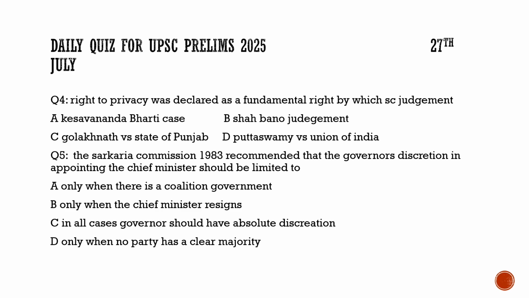We discussed this topic with respect to the Supreme Court accepting the plea from the Kerala government to have a look at the governor interfering in the decisions taken by the state legislature. Because of allegations from different states, now the Supreme Court will look into this matter. So with respect to that, we discussed a few recommendations of the Sarkaria Commission. This was also one of the recommendations, that the discretion power of the governor should be limited only when no party has a clear majority.